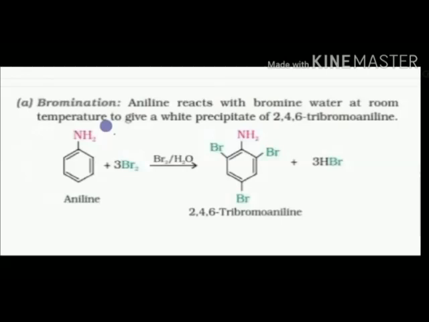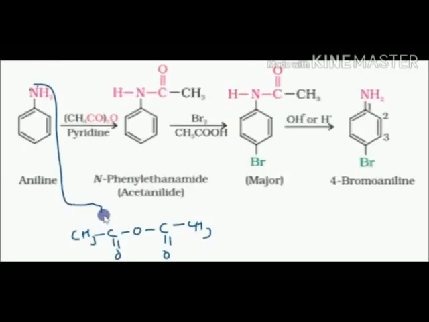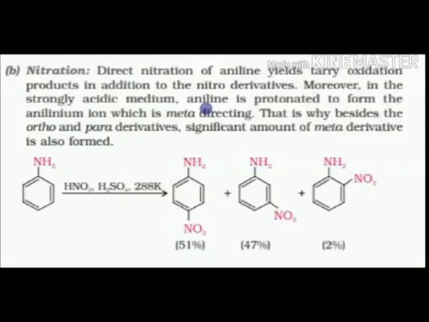Now, if we want to obtain only one bromine attached, we cannot do it directly. So first, aniline reacts with pyridine in the presence of acetic anhydride. The acetyl group gets attached and H is eliminated. You can see N-phenylethanamide is formed, acetanilide. Then bromine is added in the presence of acetic acid. Because there is less steric hindrance at the para position, bromine attacks the para position. Then with alkali or base, the acetyl group is eliminated, and the amino group is regenerated. You see 4-bromoaniline, and we get the desired single product.